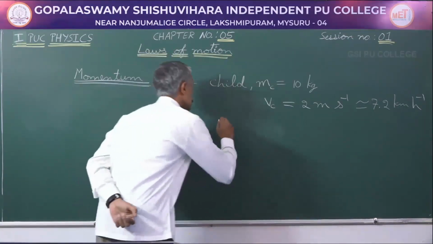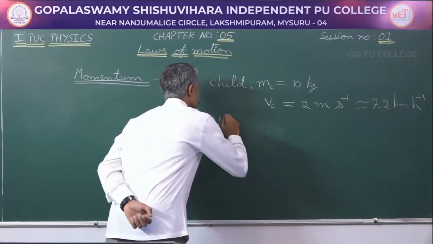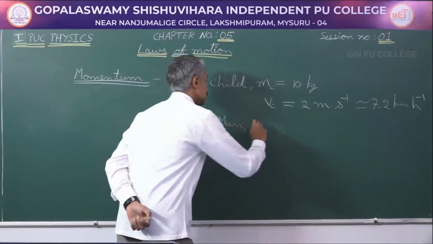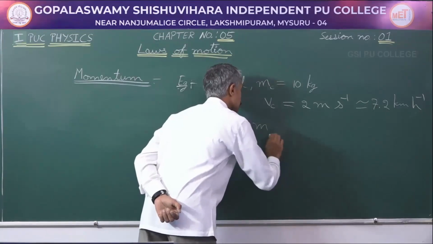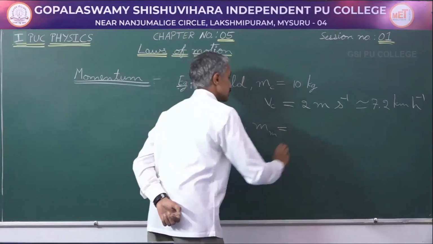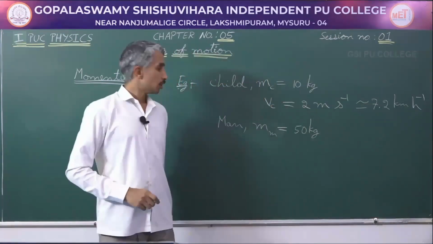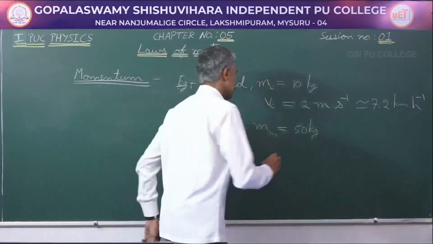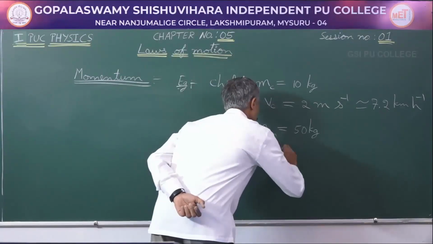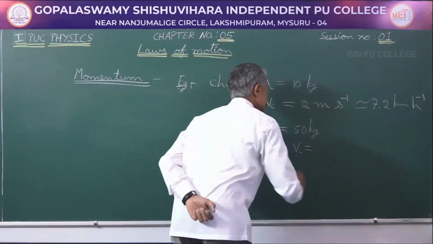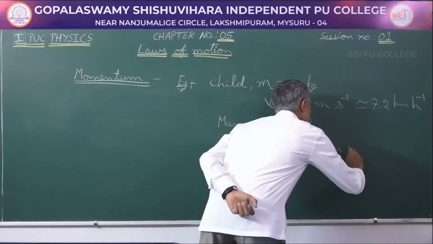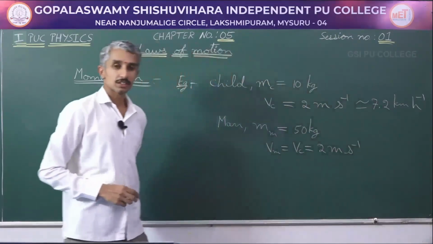Now, let us consider an adult. Example, some friend of mine. So, a man whose mass is 50 kg and moving with the same speed, which is 2 meter per second.